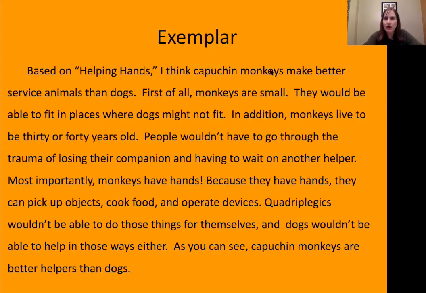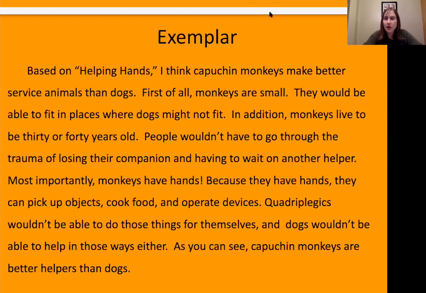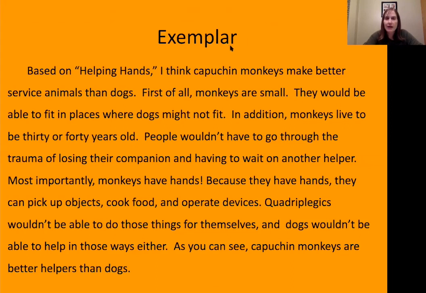So now we're going to look at our exemplar. We're going to read it first, and then we're going to make sure that we have that success criteria in this exemplar. Read it with me.